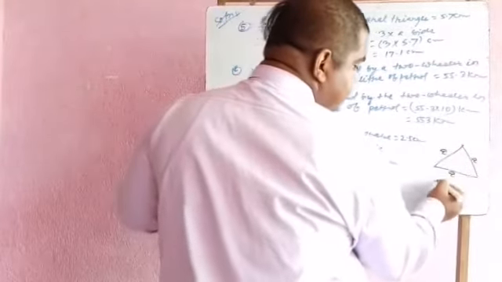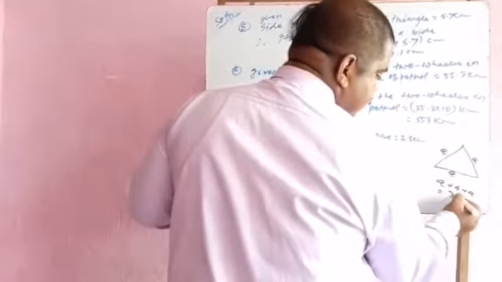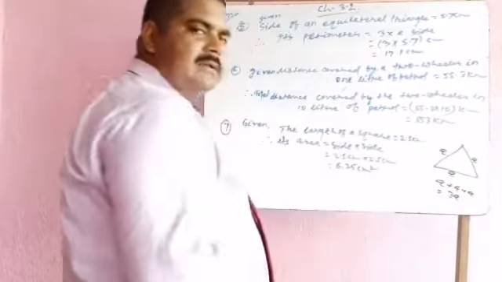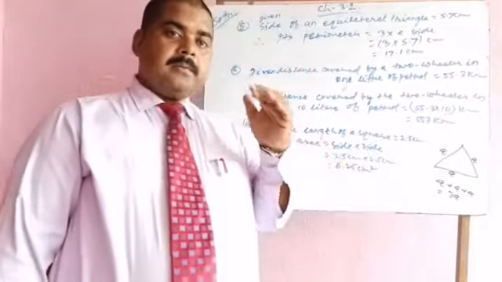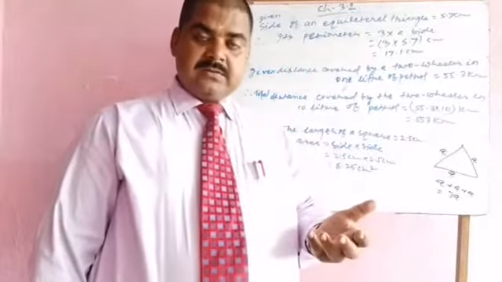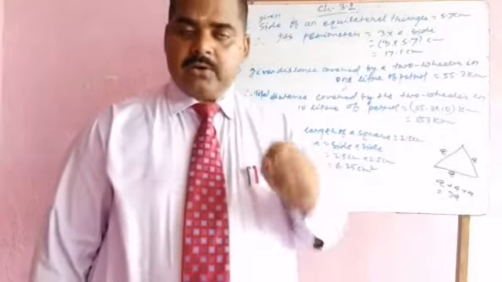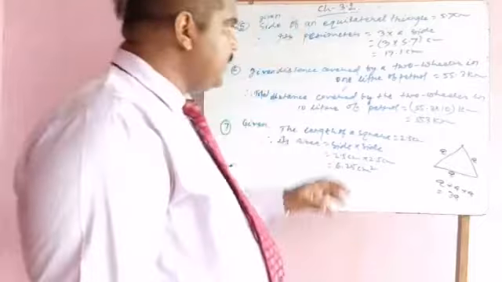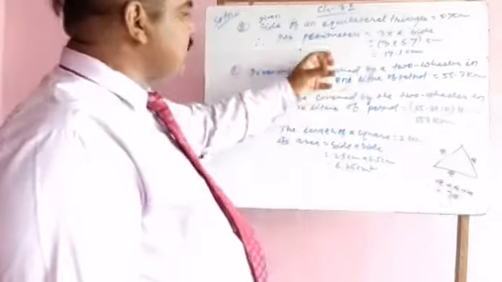So its perimeter is a plus a plus a, which is equal to 3a, and 3a means 3 times a side, or 3 multiplied by the length of one side. My dear students, I have just applied the same approach in this question.